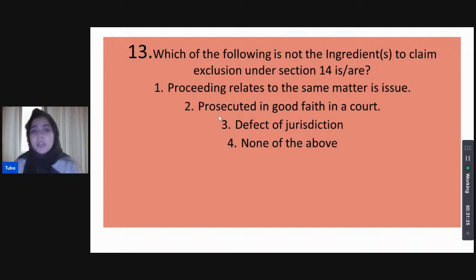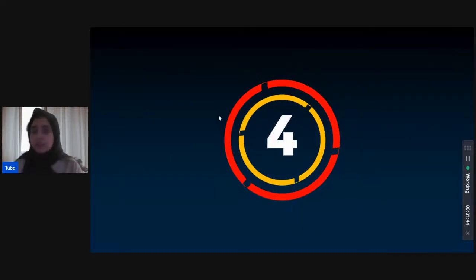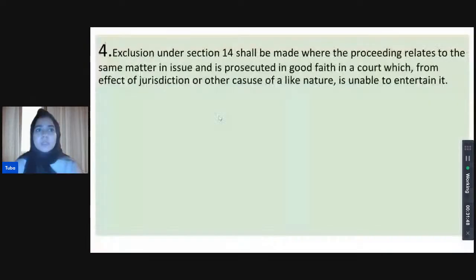Asifa thinks none of the above, which means Asifa thinks that all of these should be present in claiming exclusions. Kanupriya thinks the same. Good. These are things we need to pay attention to in the question. Is the question asking for positives, negatives? What is it asking for?